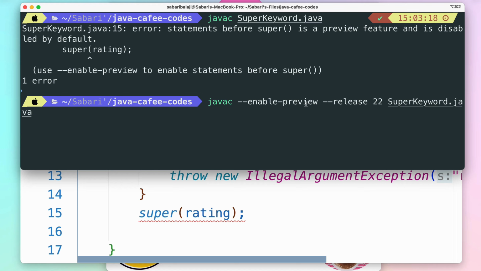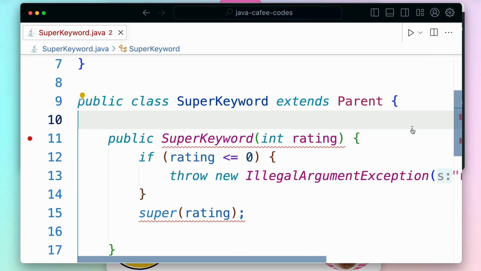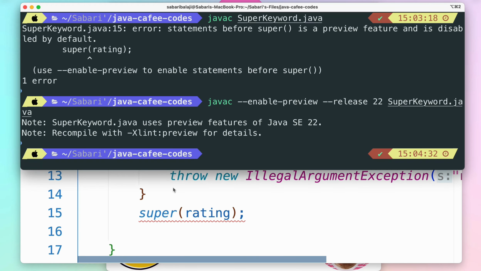So there are two major options that we need to use here. One is --enable-preview, another one is --release, and the release will say for which version this preview mode is to be enabled, followed by the file name, that is superkeyword.java. By this way, if I give enter, now you can see there is no error raised by the compiler. So now technically I've placed a super of next to the set of statements, but still the compiler is not saying anything, but only a notification comes up stating that this particular file is compiled under the version of 22.